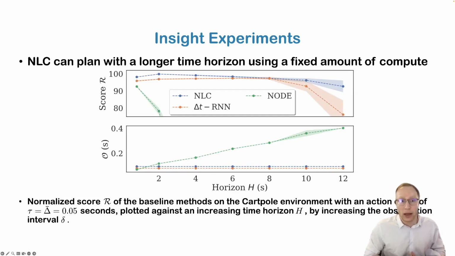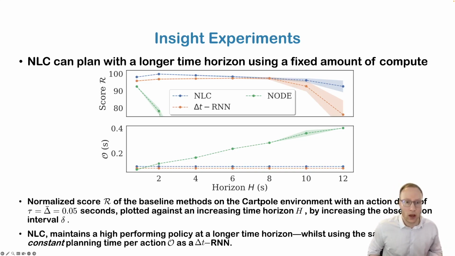Similarly, we can plan with a longer time horizon using a fixed amount of compute as well, which is beneficial, where we see the increasing horizon on the x-axis, and we see Neural Laplace Control achieves good performance over a longer time horizon whilst keeping the fixed amount of compute. Whereas neural ODE methods scale linearly in the amount of compute, which makes them difficult to use with model predictive control planners in this setting.